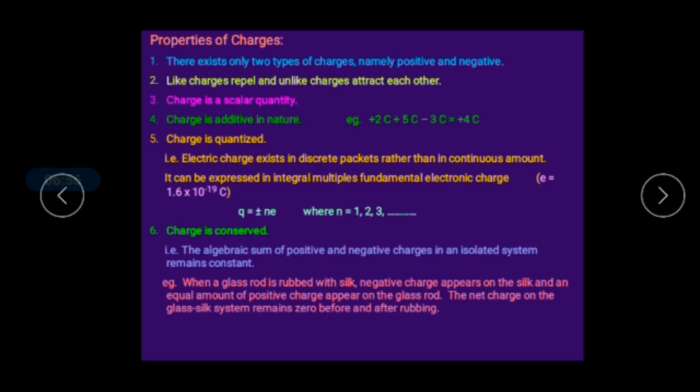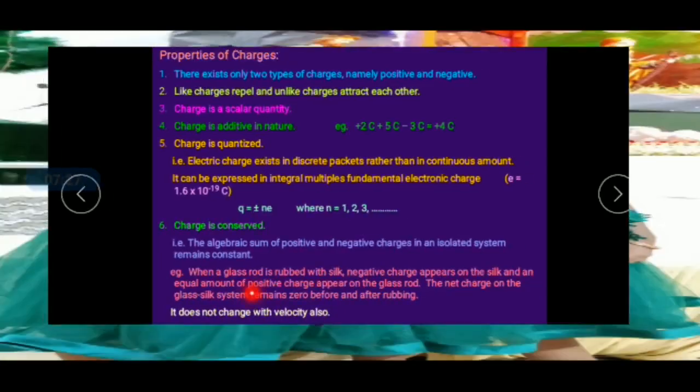There is a transfer of electrons from one body to the other. The glass rod became positive and the silk cloth became negative. Since charges are additive in nature, the charge of the isolated system remains equal. So charge is conserved, and it does not change with velocity also, right?